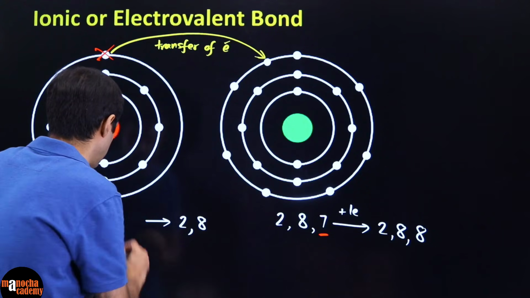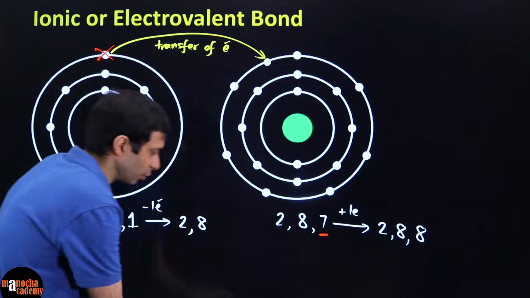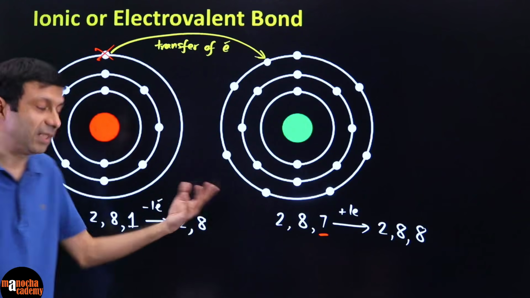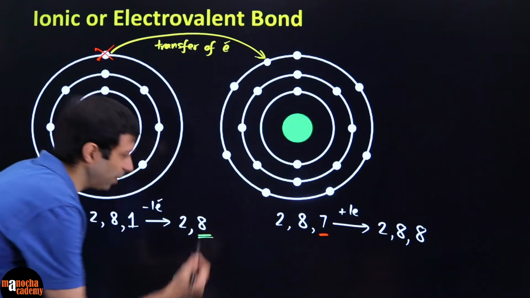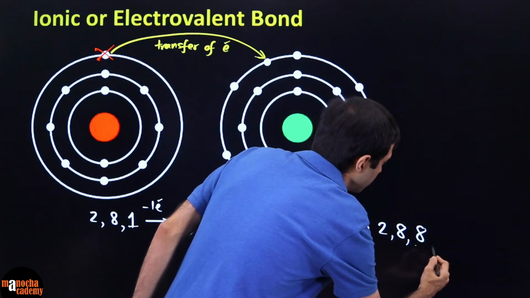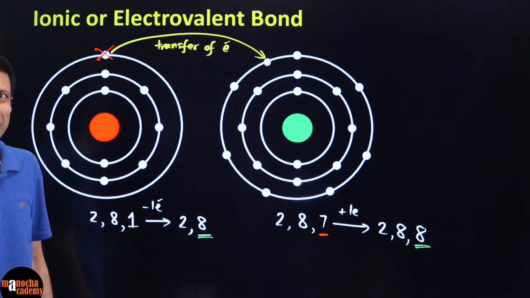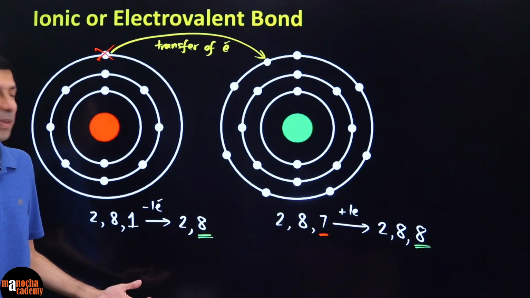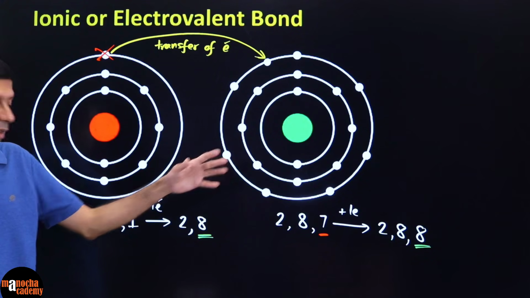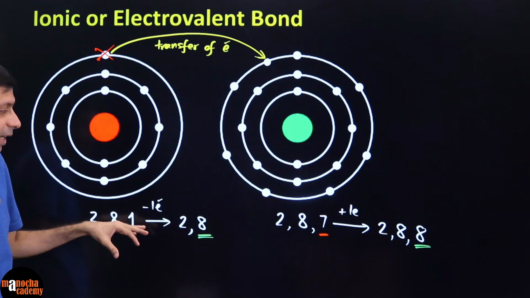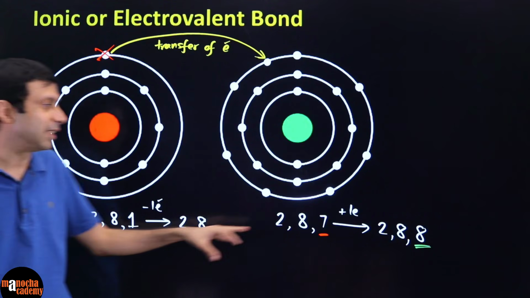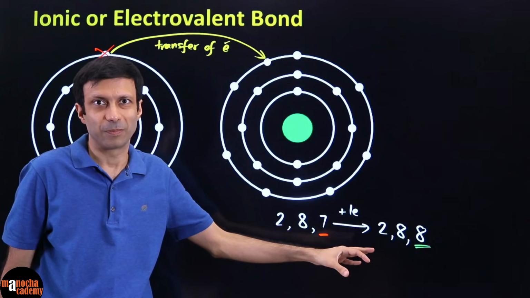So there you see, both these guys are happy. He has become stable. He has also become stable by the octet rule because they are having 8 electrons in the valence shell. So they are happy. Both are stable, this guy by losing an electron, and this guy by gaining that same electron.